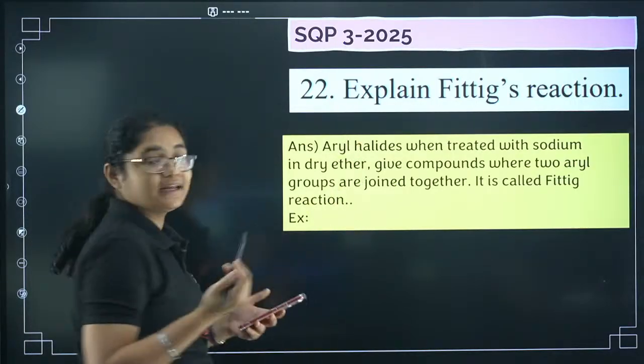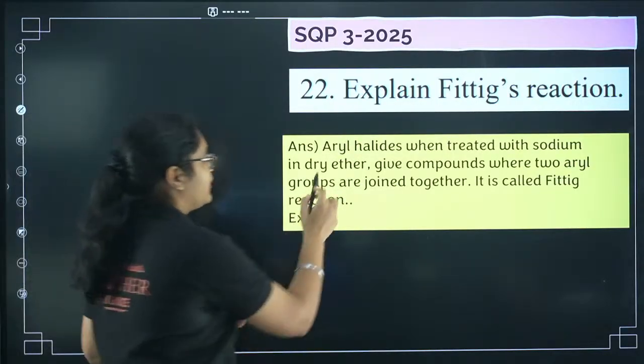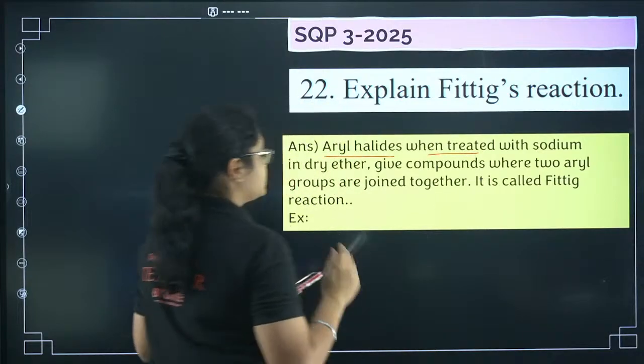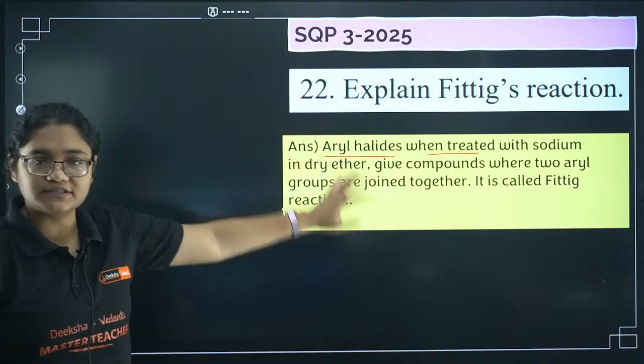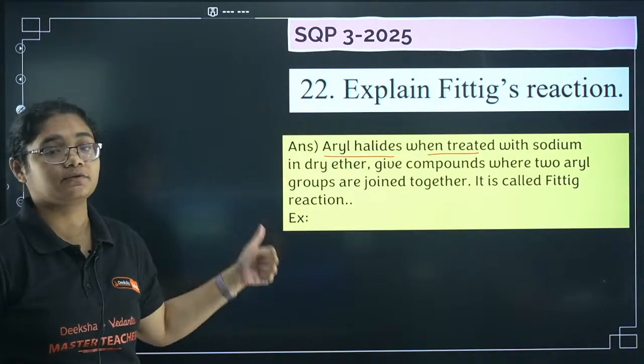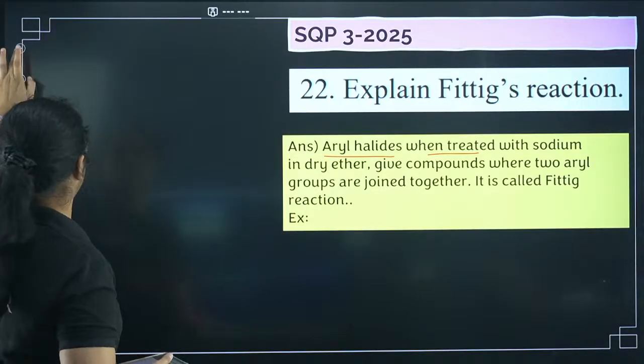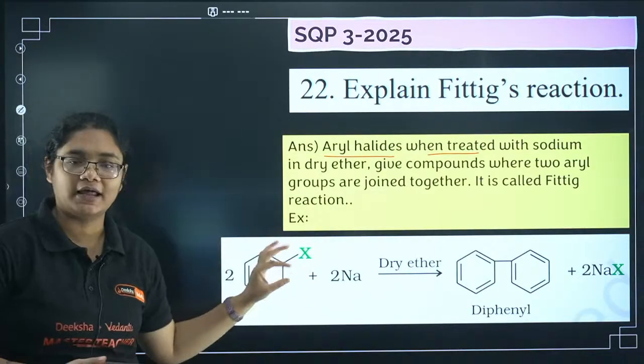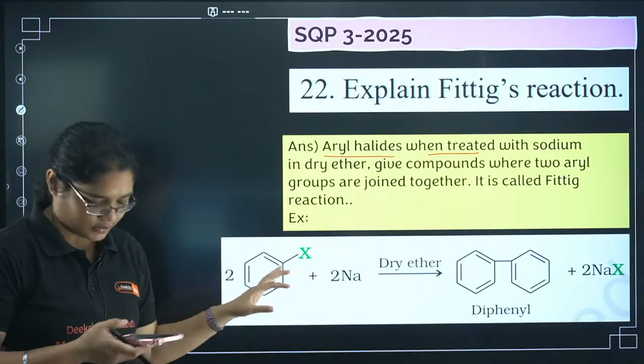Next is Fittig reaction. Very quickly we can explain. Aryl halides when react with, so the same thing, I'm not going into detail, you can just check the question. I'll just discuss whichever questions are difficult. This is a simple, direct question, you have to write the definition and then write the equation.